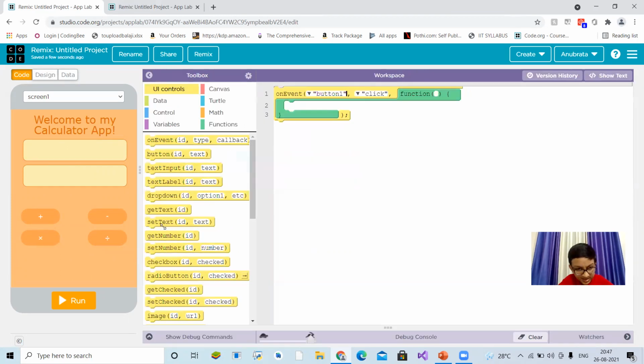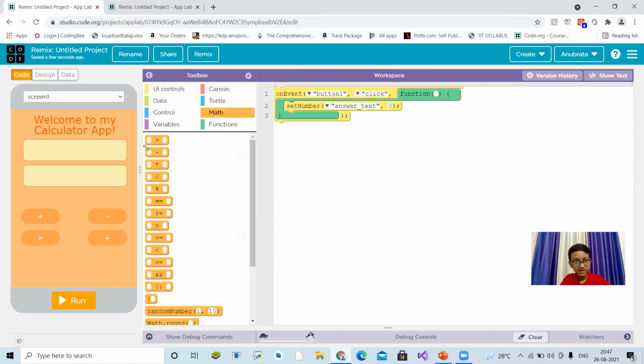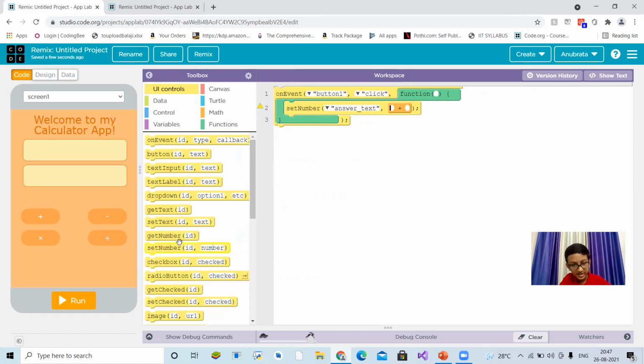Set text. Sorry, not set text. This will be set number, because it's a number. Set number, and set text will be plusing the numbers, adding the numbers. I'm missing get number, first value.